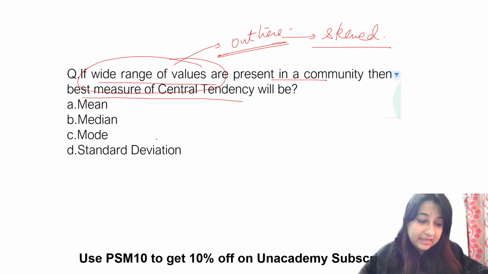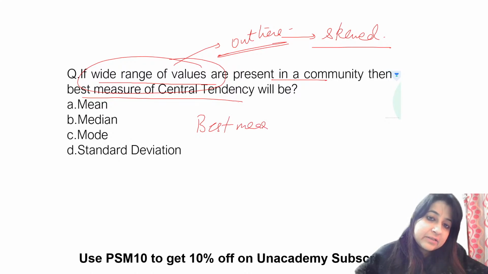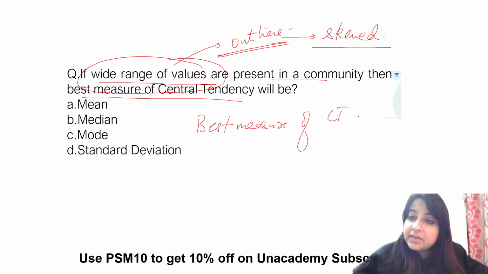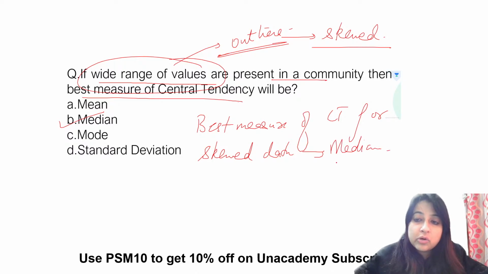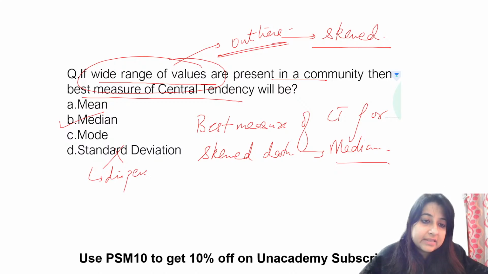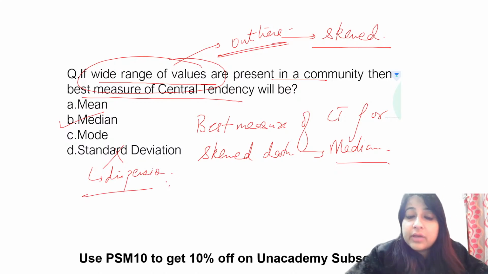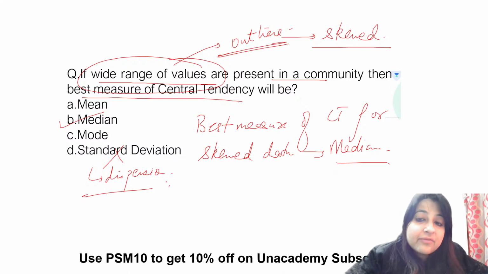So all I'm asking you is, what is the best measure of central tendency for skewed data? Yes, it is median. See, mean, median, mode are measures of central tendency. Standard deviation is not the answer because it is a measure of dispersion. Whenever you have outliers present, it makes your data skewed, and the best measure of central tendency for skewed data, everybody, becomes median.